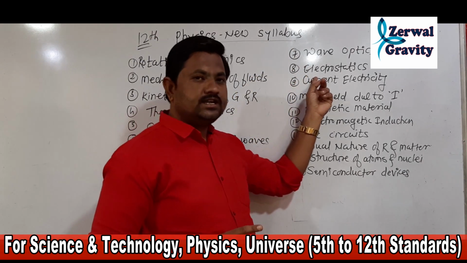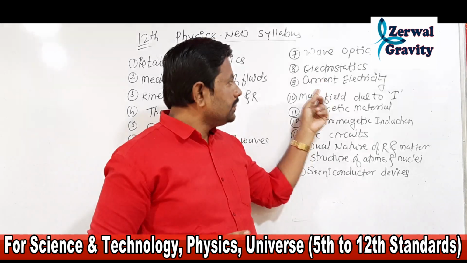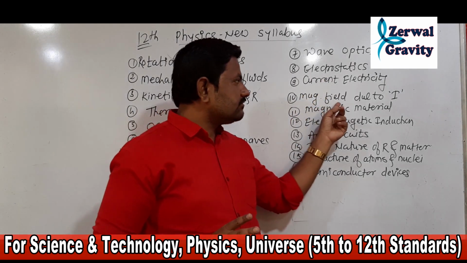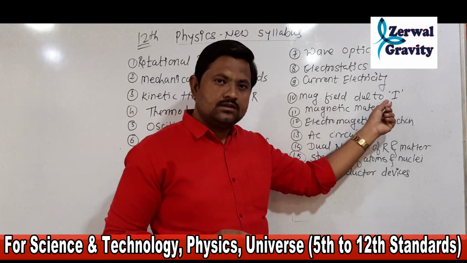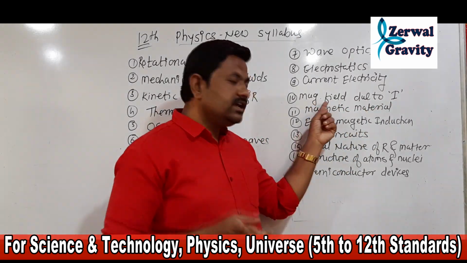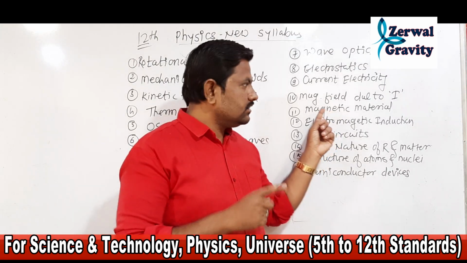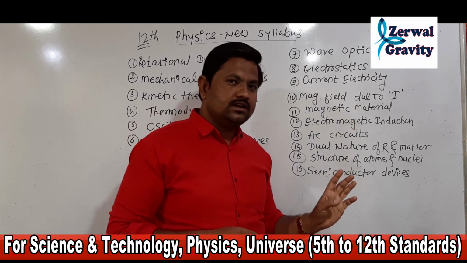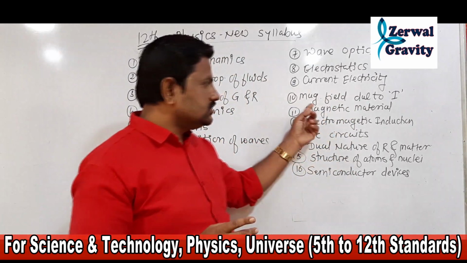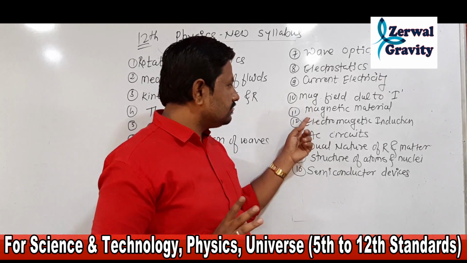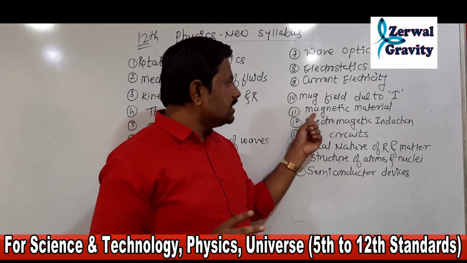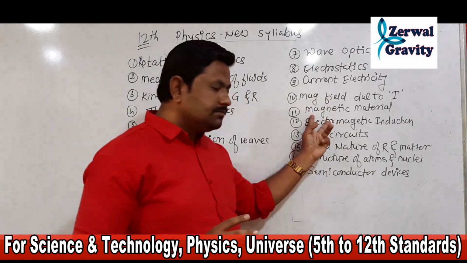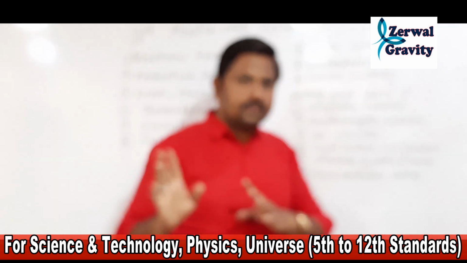Then electrostatics is the same chapter as before. Current electricity is the same chapter as before. Magnetic field due to electric current: it was magnetic effect of electric current in the previous syllabus and magnetic field due to electric current in this syllabus. So it is also the same as the previous chapter. Then magnetic materials. This chapter is also the same as before.